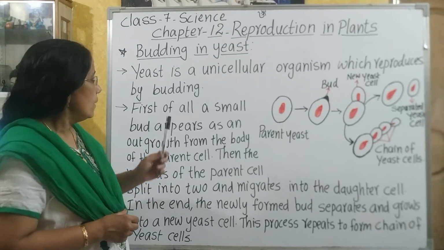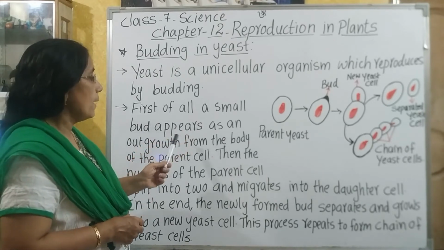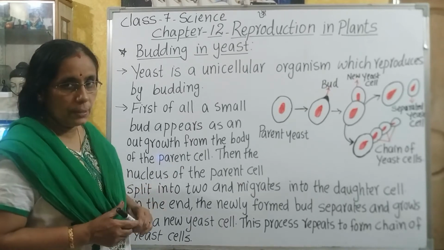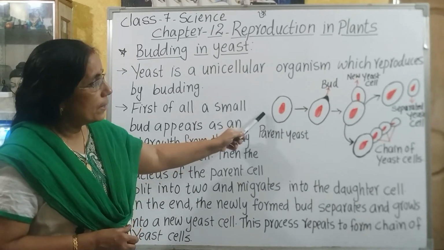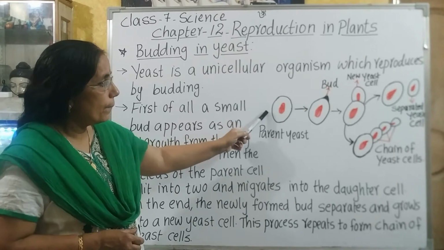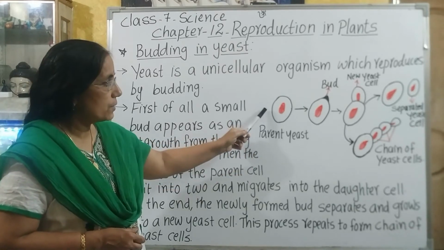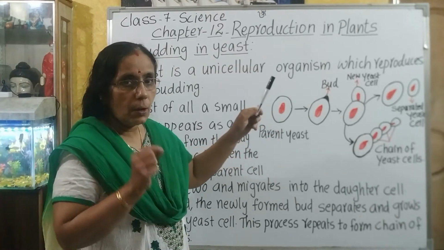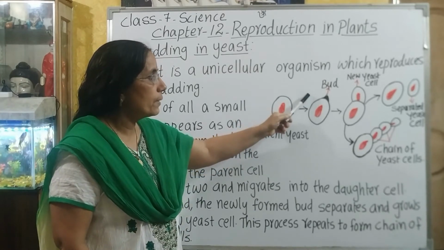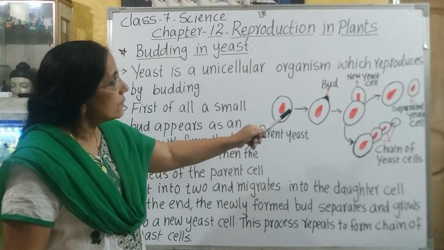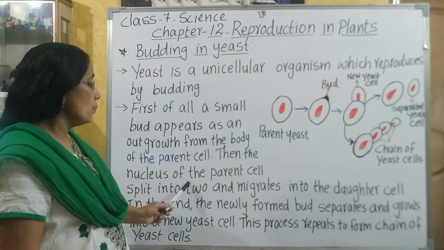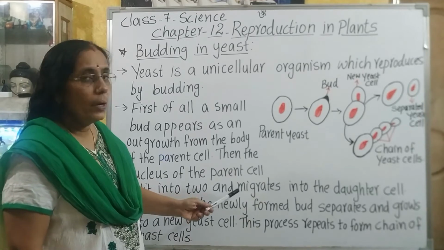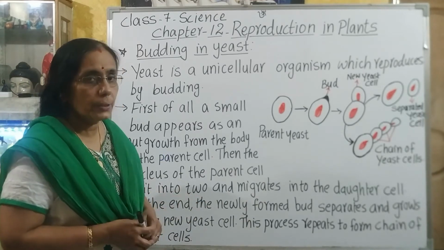First of all, a small bud appears as an outgrowth from the body of the parent cell. Here is the diagram I have drawn. This is the parent yeast, that is the parent cell. From there, a small bud, that is an outgrowth, develops, and afterwards what happens? Then the nucleus of the parent cell splits into two and migrates into the daughter cell.